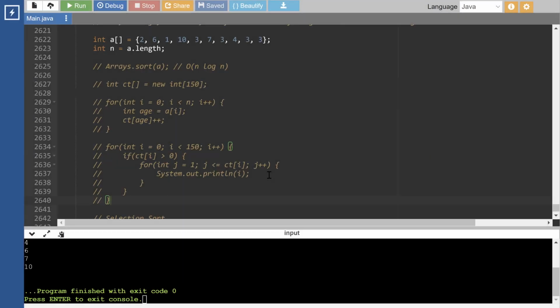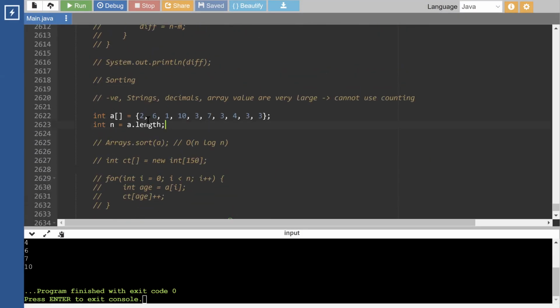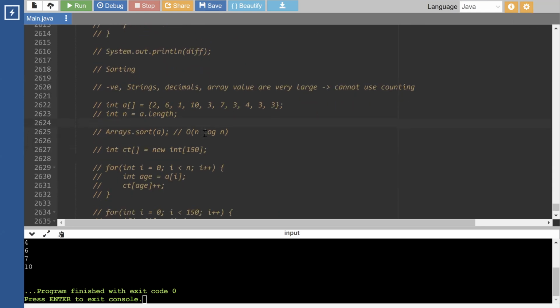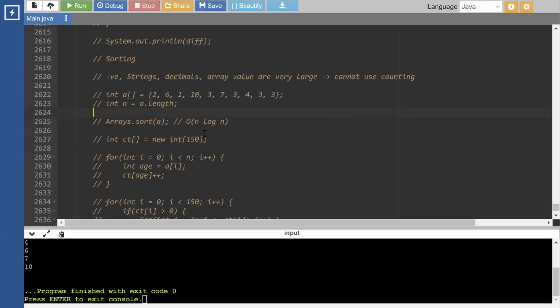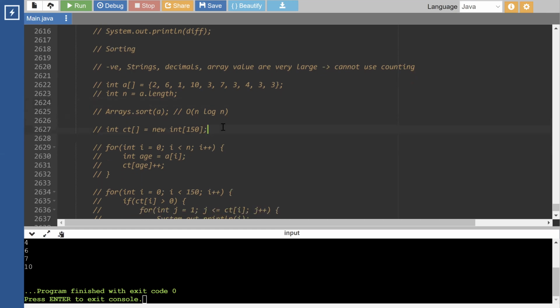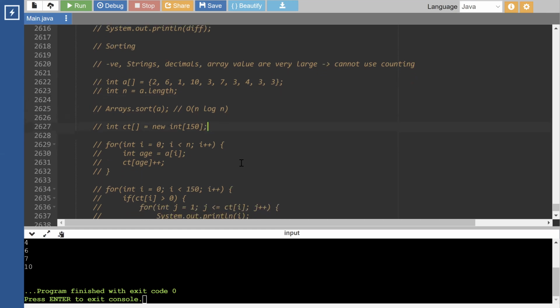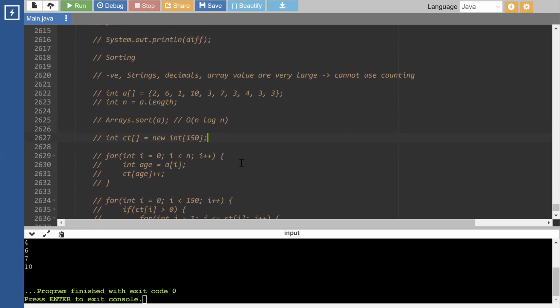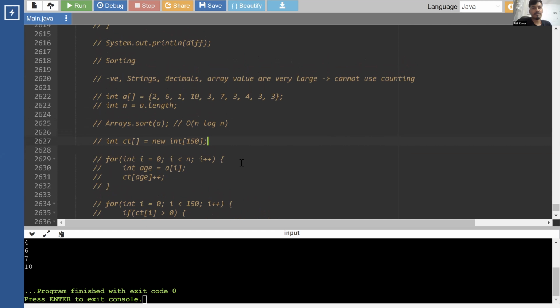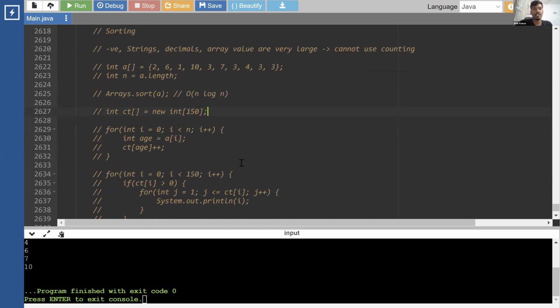Sir, can I ask one thing? Yeah, sure, say. If you have taken a range, say the array size is 150, and you do not know the range, like in the case of ages, it can be maximum 100 or 150. But if we do not know the range, what can be the maximum? So in that case, for example, let's say we ask this question and assume that it's negative and positive numbers, right? It doesn't change anything essentially. It can be negative and positive numbers.